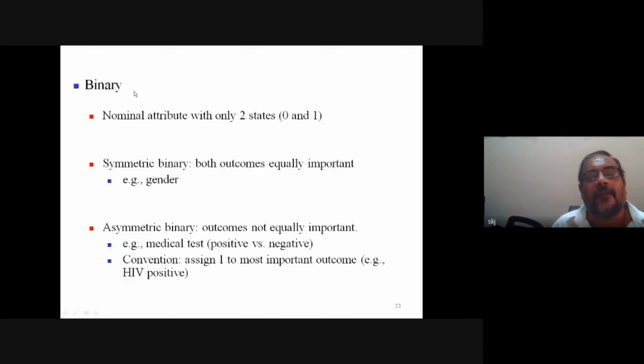When we say binary, that means the variable is allowed to have two values. In Boolean algebra, one variable can have true or false. Similarly, 0 or 1. So we define two states, 0 and 1.